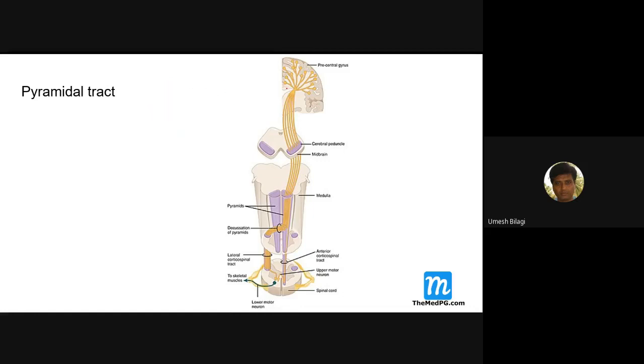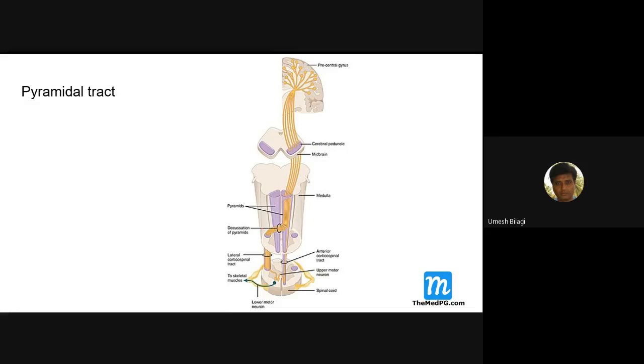The pyramidal tract originates from the cerebral cortex, the motor cortex. From here the fibers get concentrated at the level of the internal capsule. From there they project down to the brain stem, in the midbrain the cerebral peduncle, and go down up to the medulla.